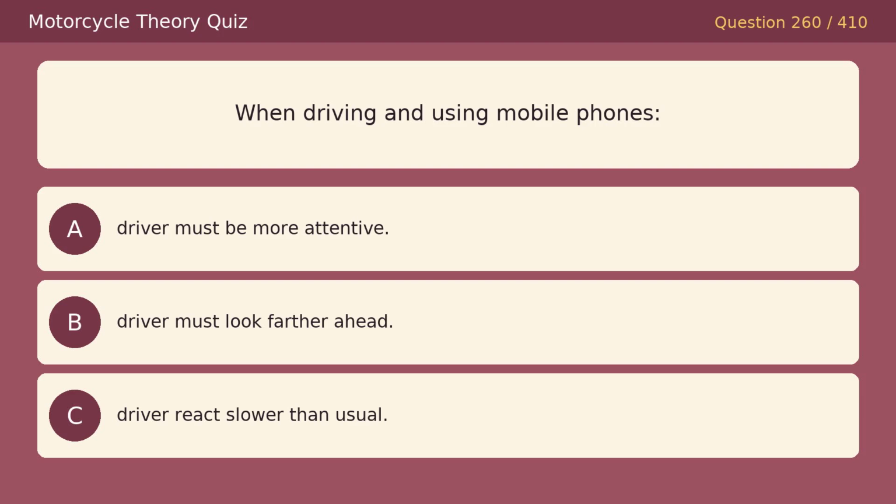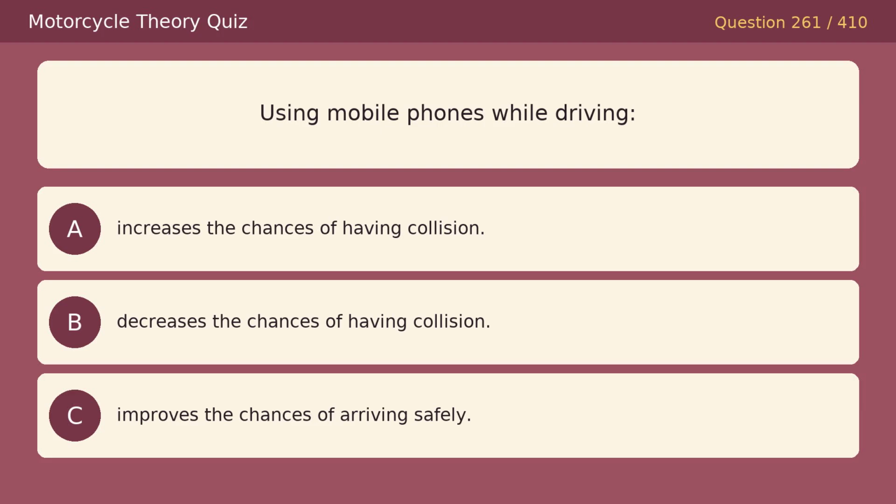When driving and using mobile phones: Option A, driver must be more attentive. Option B, driver must look farther ahead. Option C, driver react slower than usual. The correct answer is C, driver react slower than usual. Using mobile phones while driving: Option A, increases the chances of having collision. Option B, decreases the chances of having collision. Option C, improves the chances of arriving safely. The correct answer is A, increases the chances of having collision.